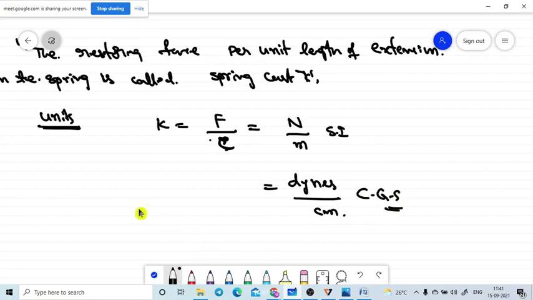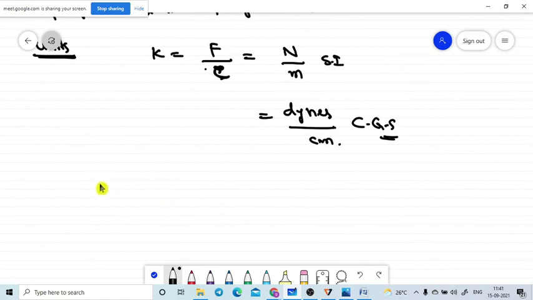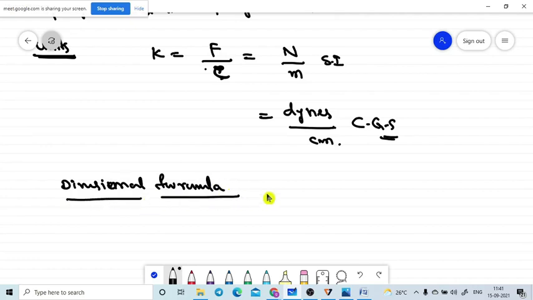In some cases they will also ask for the dimensional formula. The dimensional formula of K is the force dimensional formula, M L T power minus 2, divided by the length dimensional formula, L. L is cancelled, so that is equal to M L⁰ T power minus 2.